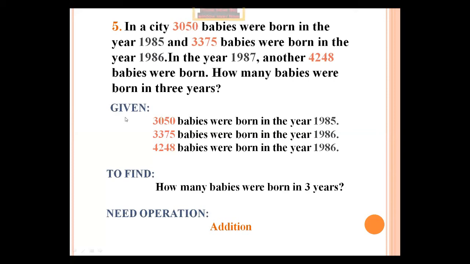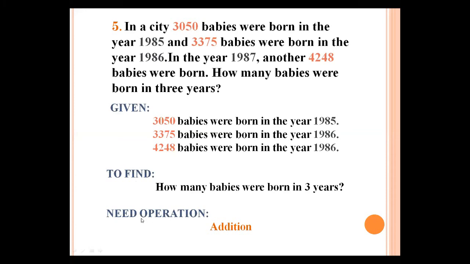Okay. First of all, the first step is given. So given is 3050 babies were born in year 1985, 3375 babies were born in the year 1986, and 4248 babies were born in the year 1987. This is the given. Okay. First step is completed here. Now, next step is to find. What to find here? How many babies were born in 3 years. So, you write how many babies were born in 3 years.